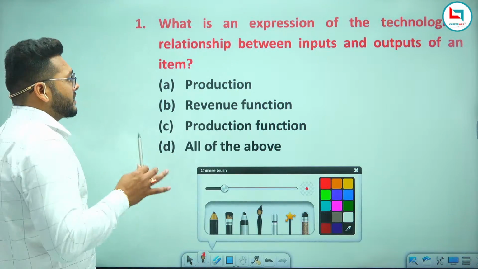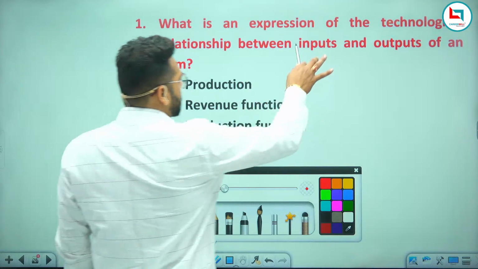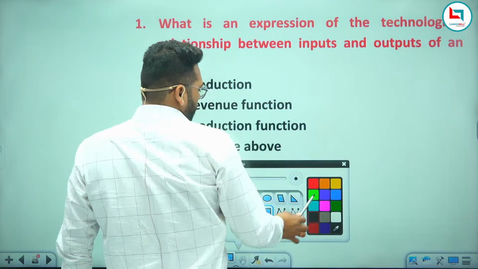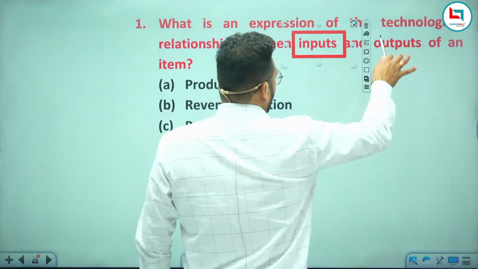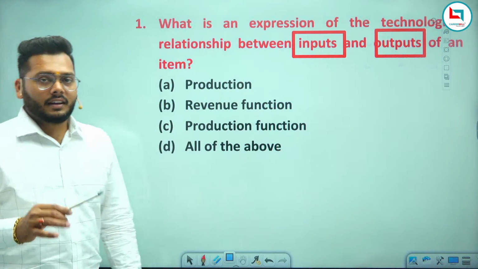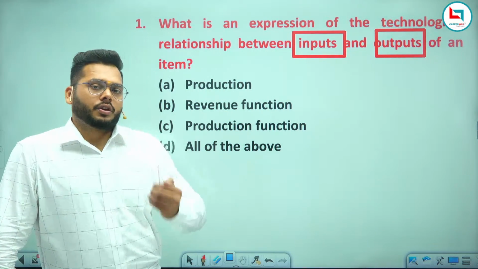What is the expression of the technological relationship between inputs and output? What do you mean by production function? The question is asking for the actual definition of production function.